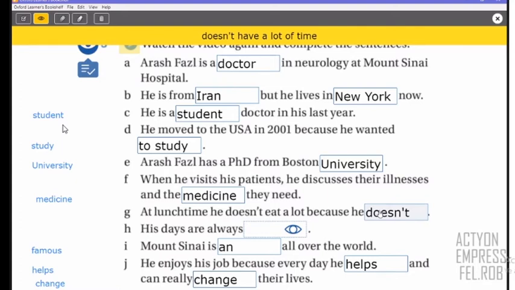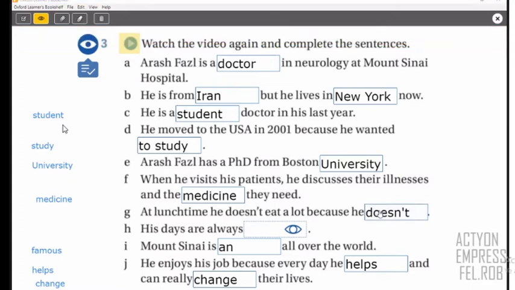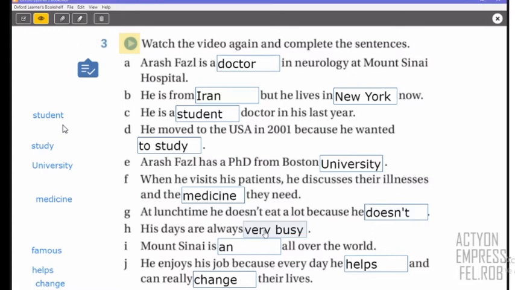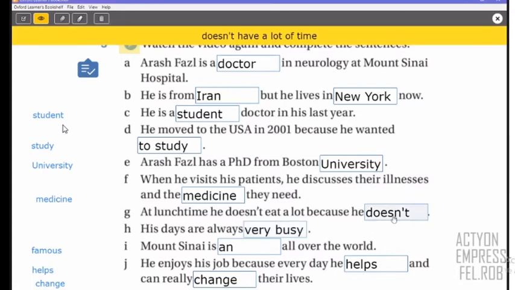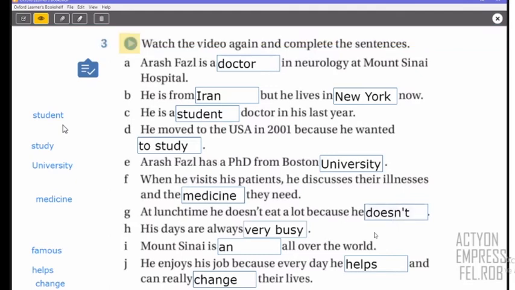And finally, his days are always, and you need an adjective, busy. They are very busy. He always has activities to do during the day. So he is a busy person, or his days are very busy, right? Okay, so as you can see, all of the answers that you told me were correct, right? So we only needed to check letter G and letter H, right?